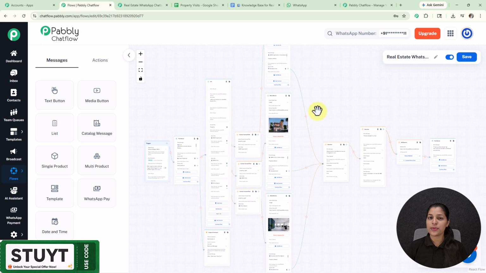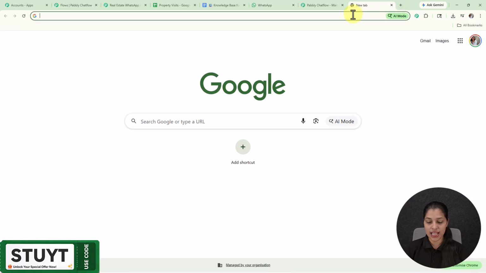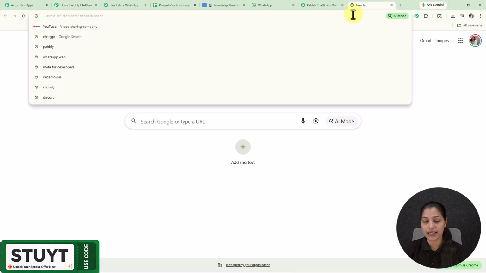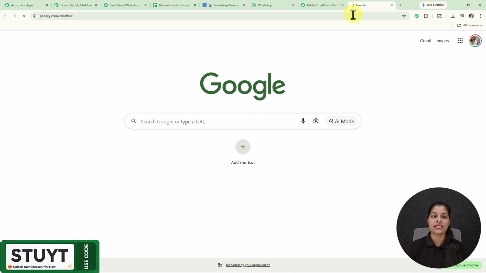Now let me show you the process of creating this amazing WhatsApp chatbot, and for that you have to access Pabbly Chatflow by opening a new tab and typing its URL, that is pabbly.com/chatflow.